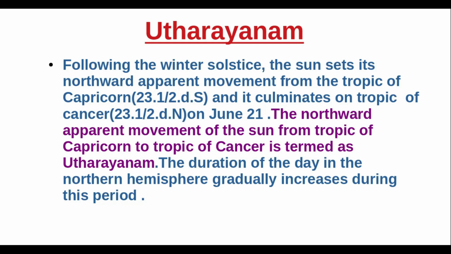Uttarayanam. Following the winter solstice, the sun starts its northward apparent movement from the Tropic of Capricorn. And it culminates on Tropic of Cancer on June 21st.